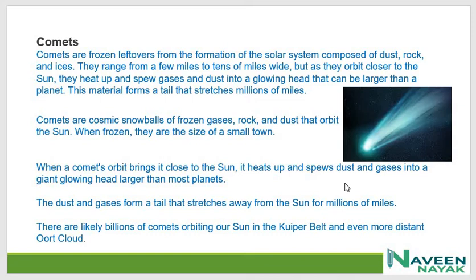It appears like that. The dust and gases form a tail that stretches away from the sun for millions of miles. There are likely millions of comets orbiting our sun in the Kuiper belt and the more distant Oort cloud.